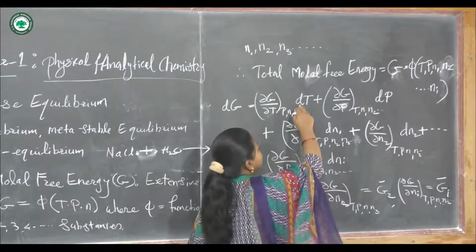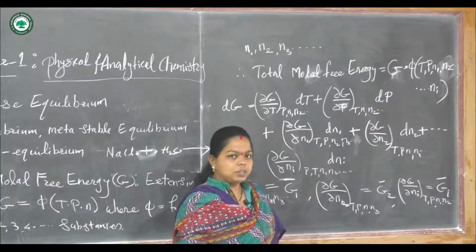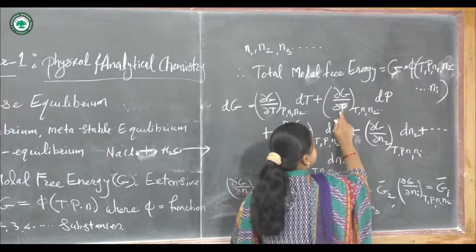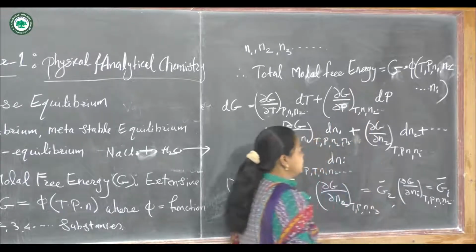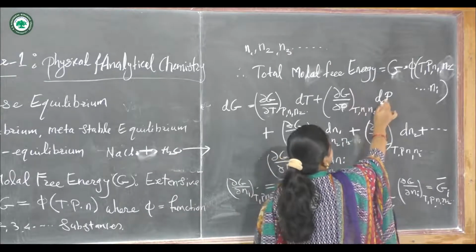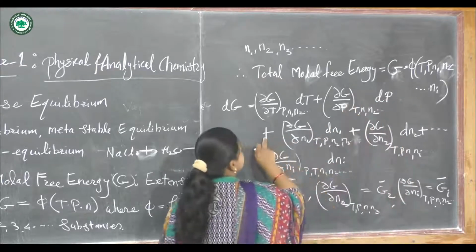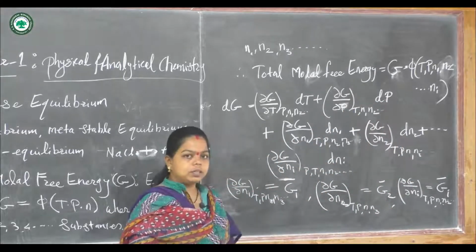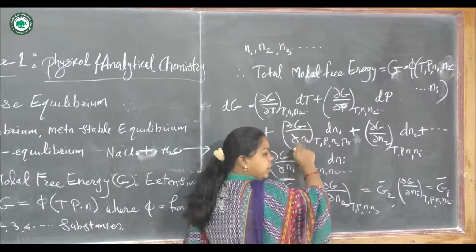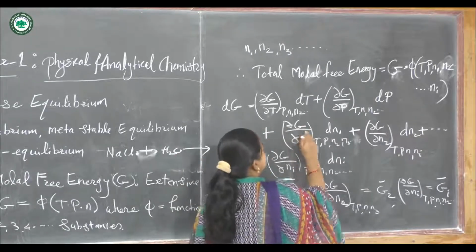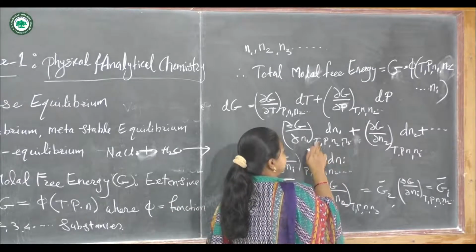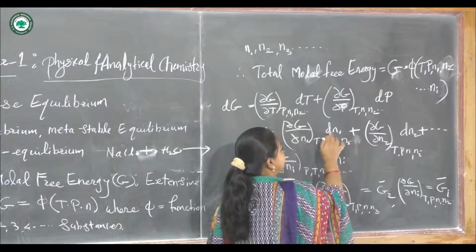into dT, plus now if we change the pressure, already we have changed the temperature here, so for change in pressure we can write ∂G/∂P, where temperature and the moles of the substances are constant, that is T, N1, N2, into dP, plus now we can change the concentration. Third property is the concentration. For the first substance it is moles N1, so ∂G/∂N1. If it is changed, then other variables are kept constant, that is temperature, pressure, N2, N3 and so on, into dN1.